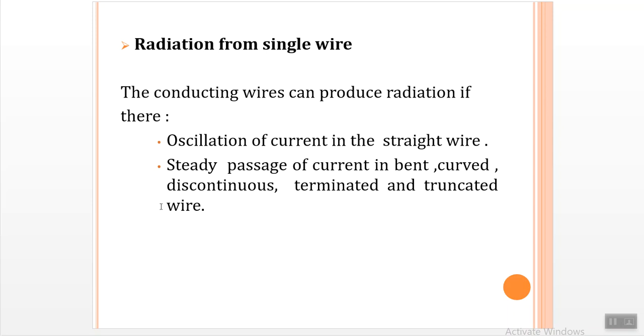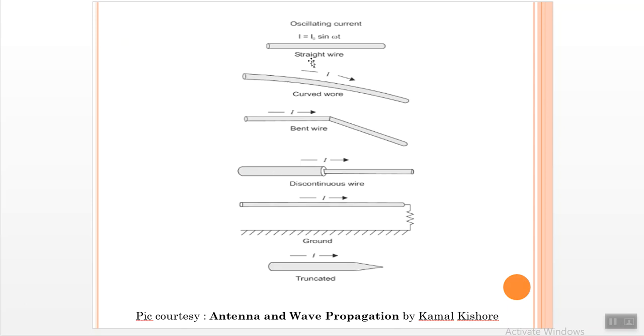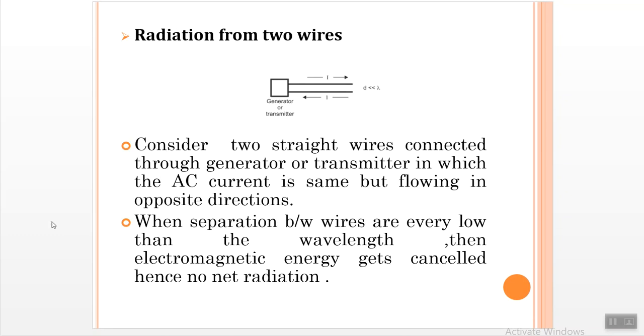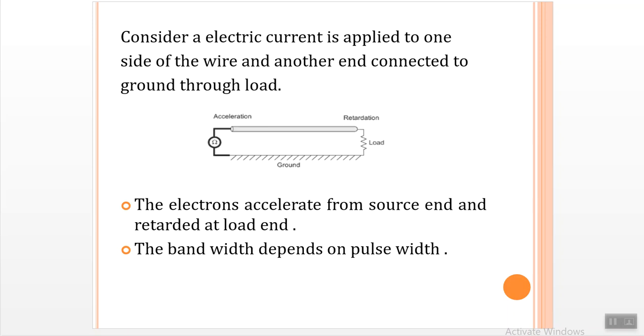These bent, curved, discontinuous and truncated wire diagrams have been shown here, and here we can see an oscillating current in a straight wire. So this is the diagram. Let's consider a conducting wire where one end is connected to the electrical current and the other end is connected to the ground through a load. So this is the diagram for it.